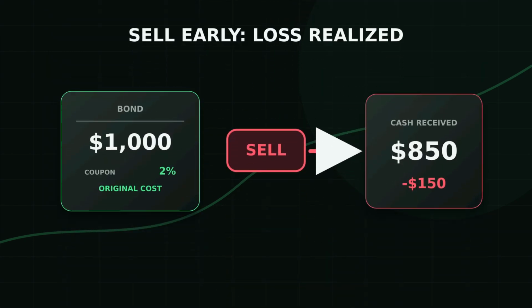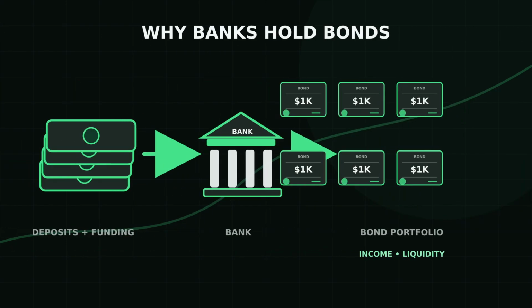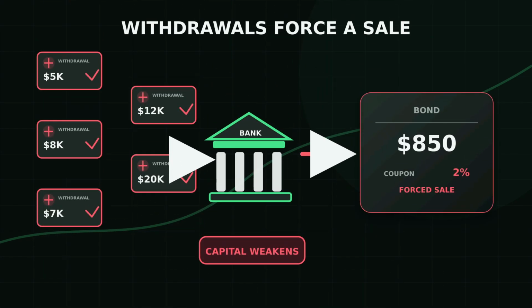Selling early changes everything. A sale at $850 turns the $150 paper loss into a realized loss that directly reduces the owner's financial position. Banks often hold government bonds and mortgage-backed securities for income and liquidity. These assets may carry little default risk while still carrying substantial interest rate and duration risk. The same basic risk also appears in pensions, insurers, and ordinary bond portfolios. If depositors suddenly withdraw large amounts, a bank needs cash immediately. It may be forced to sell underwater bonds, realize losses, weaken its capital, and create even more concern among depositors.